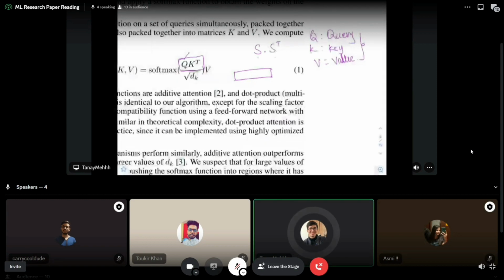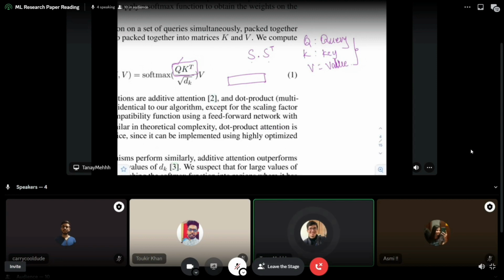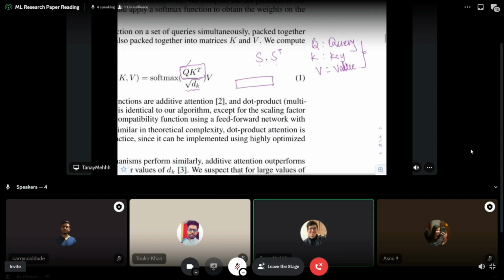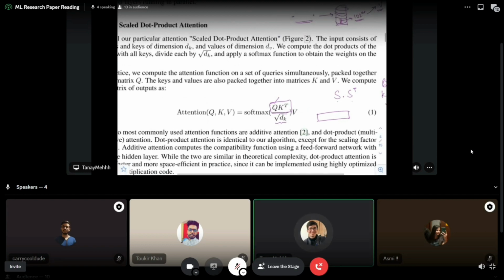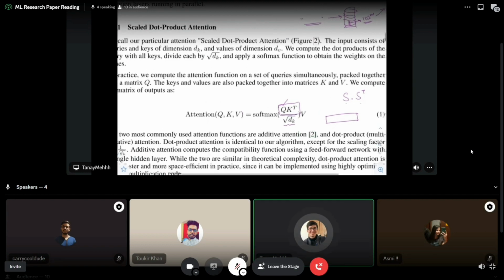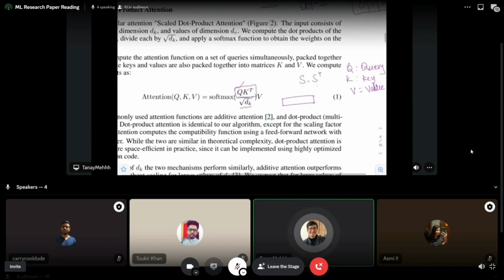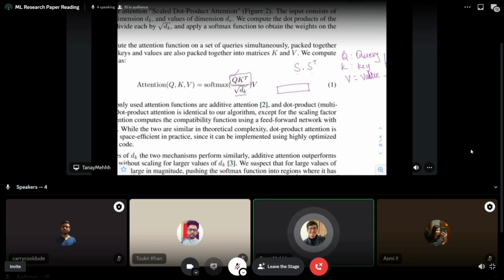Once we have this similarity vector, we divide it by under root dk. Now in GPT it's a different thing, but under root dk is a way to scale. It's the dimension of keys. If you multiply two big matrices with itself, the output is very large, and it can create numerical instability while training.